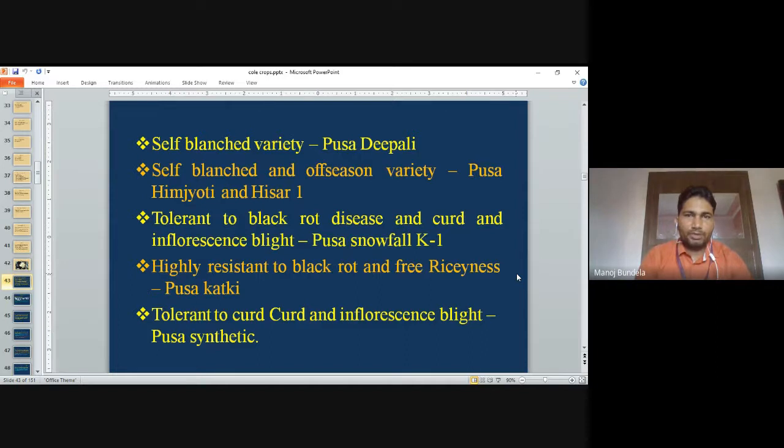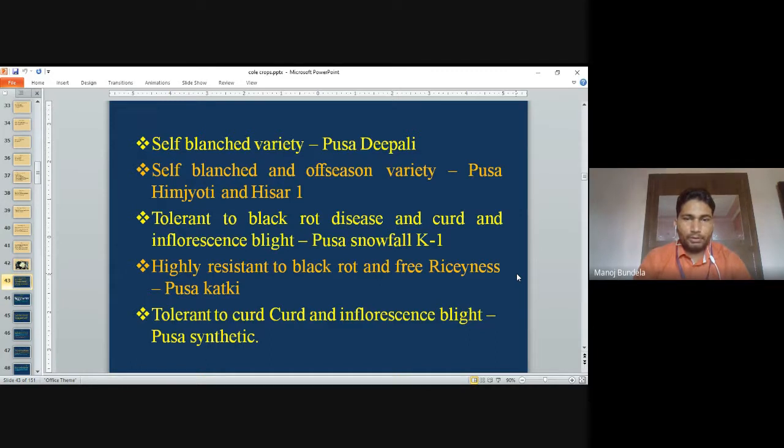Self-blanched variety Pusa Dipali is self-blanched, and off-season varieties are Pusa Himjyoti and Hisar 1. Pusa Dipali is self-blanched, tolerant to black rot disease and curd and inflorescence blight. Pusa Snowball K1 is tolerant to black rot disease and curd and inflorescence blight. Pusa Ketki is highly resistant to black rot and free from riciness.